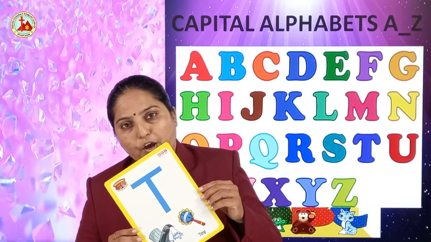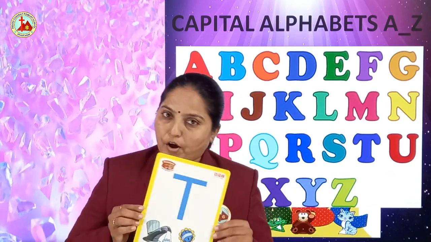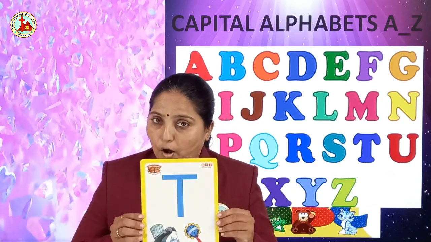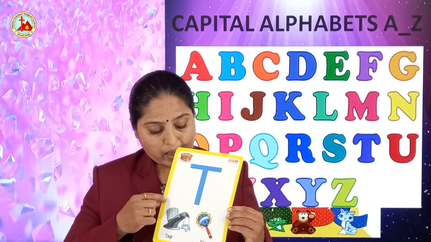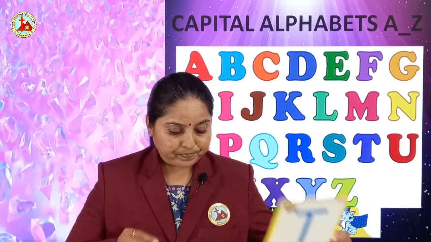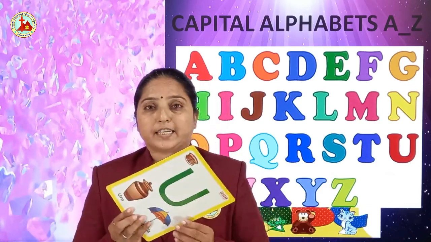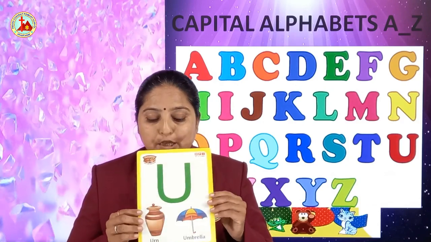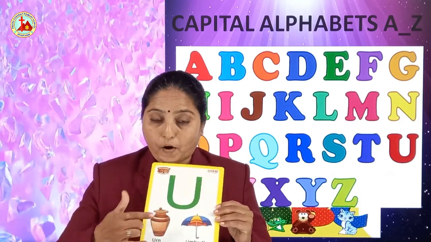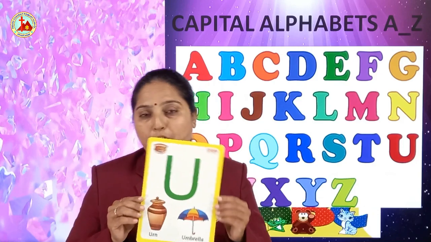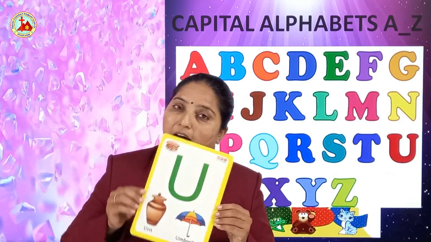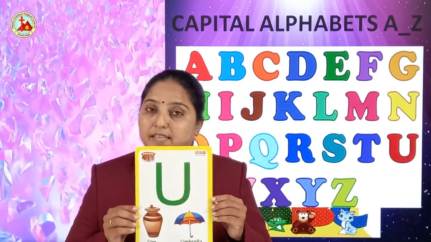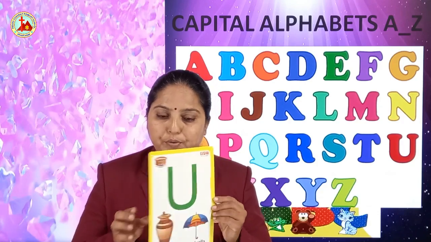T for toy. Toy. Ta is the sound of T. After T, which letter comes? Yes, U. U for umbrella. Umbrella. U is the sound of U.